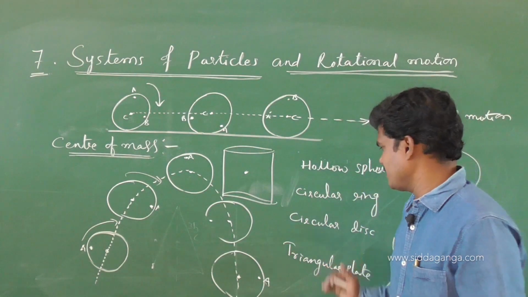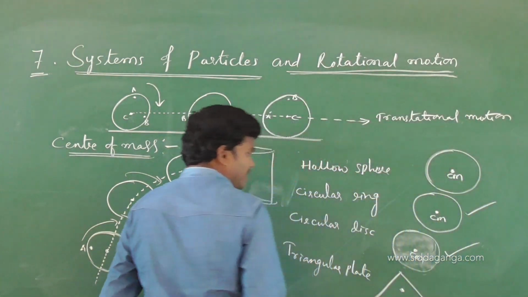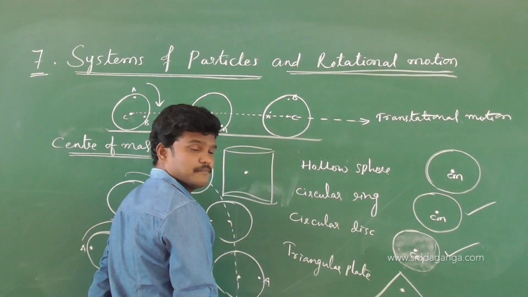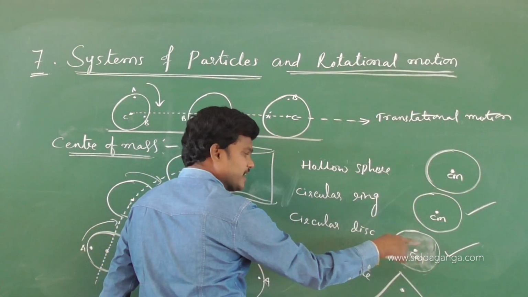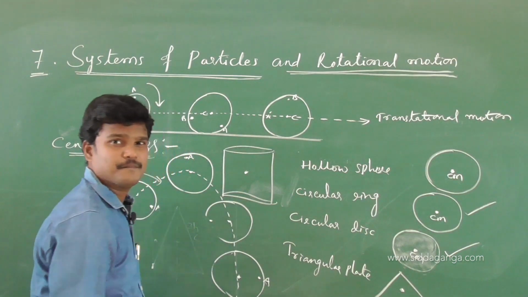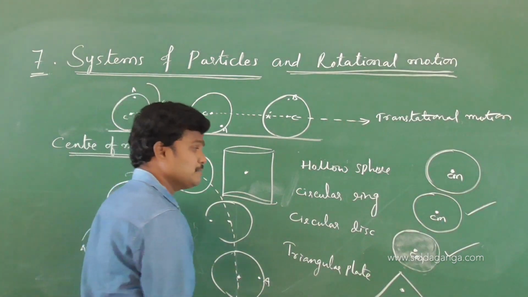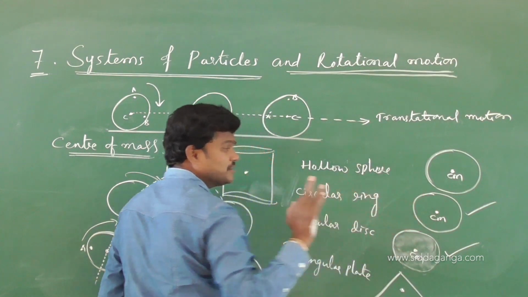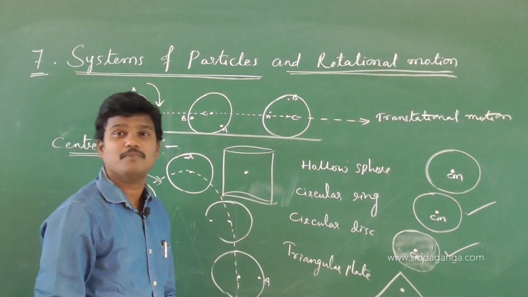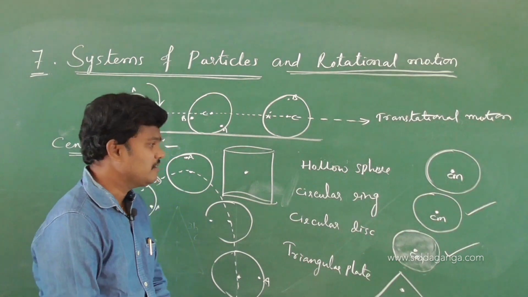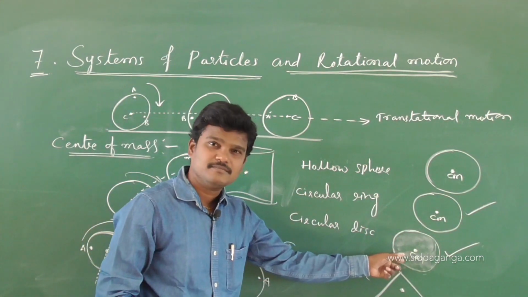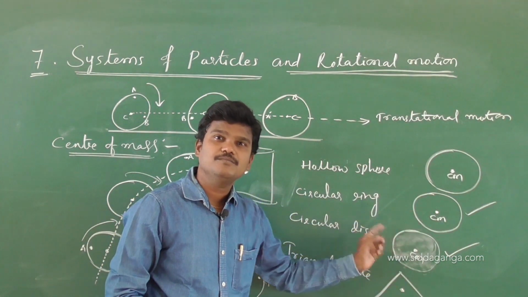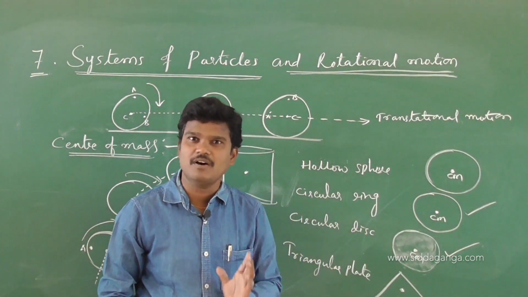Let us see one of them. Here mass is not there but center of mass is there; here mass is present and center of mass is also there. So keep in mind, mass may or may not be present at the position of the center of mass.